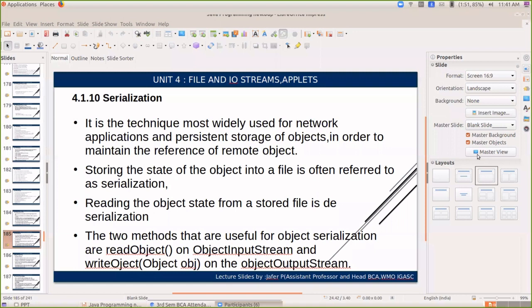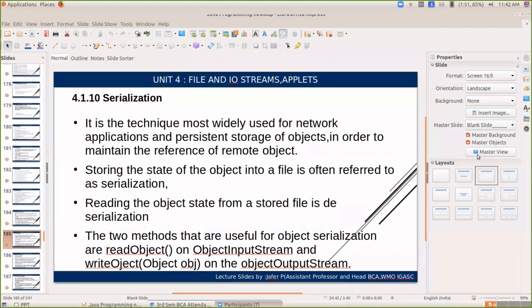So when I send a request to the server stating that I want to log into my Gmail account, the Gmail application is stored in one server, for example in Chennai. That Gmail application I am accessing from Wayanad using my user ID and password.